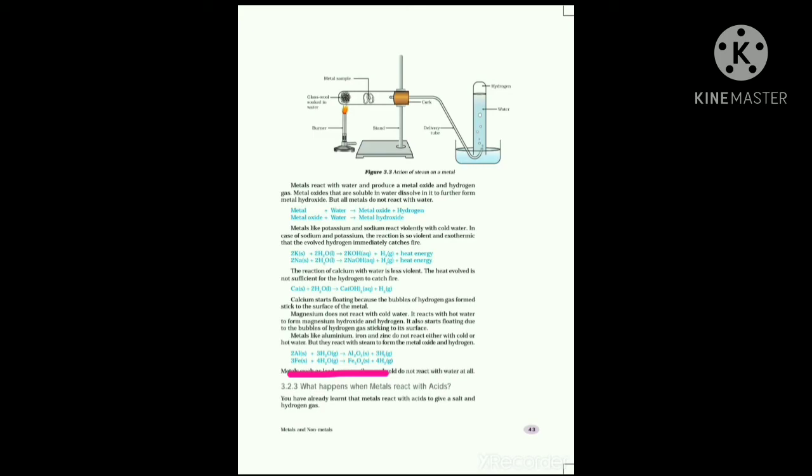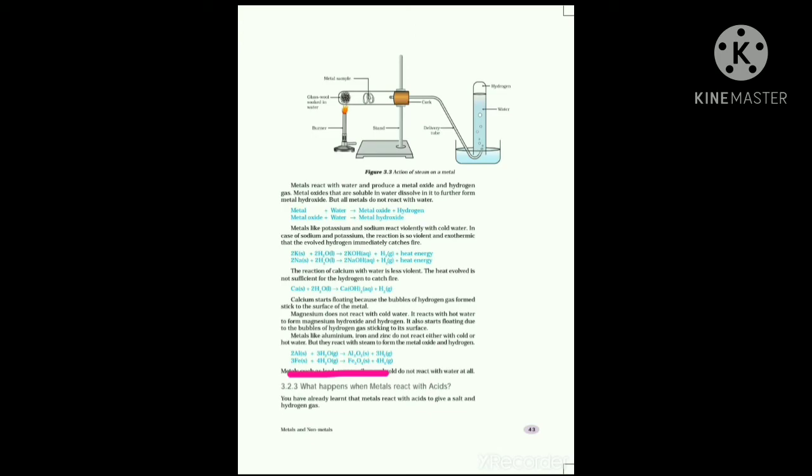But in the case of calcium, it reacts with cold water, but the amount of heat produced is less. So, the hydrogen gas doesn't catch fire. Next we move on to magnesium. Magnesium is a metal but does not react with cold water.